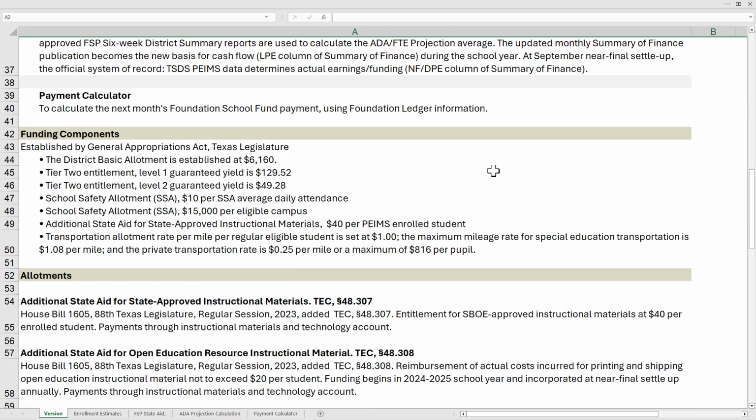In the funding components area, the funding rates used to calculate various portions of the Foundation School program will be notated. These funding components are established by the Texas Legislature in the General Appropriations Act and are set for the school year, meaning there will be no fluctuation within the school year for these set funding rates.